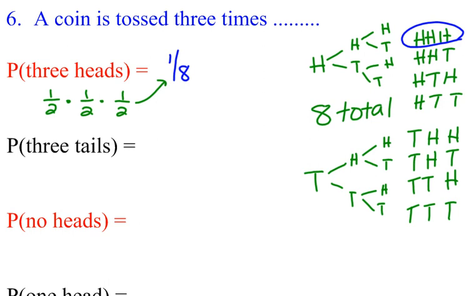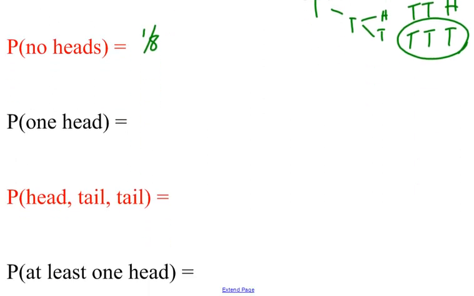3 tails you can look at. Again, 1/8. I think that one you don't even have to look at. You just know that would be the case. No heads. So the probability of no heads, take a look at your thing. Doesn't that just mean 3 tails? I don't think that one's too hard, right? 1/8. It's another way of saying 3 tails.